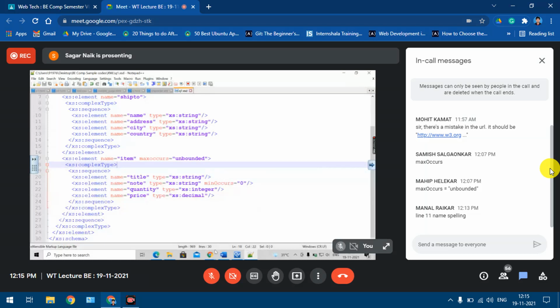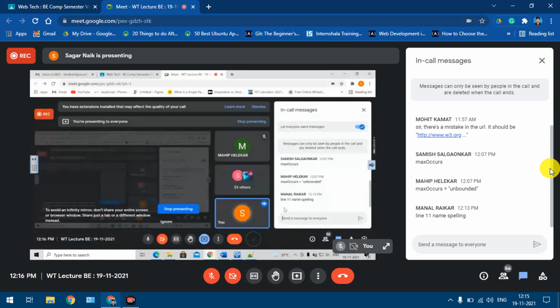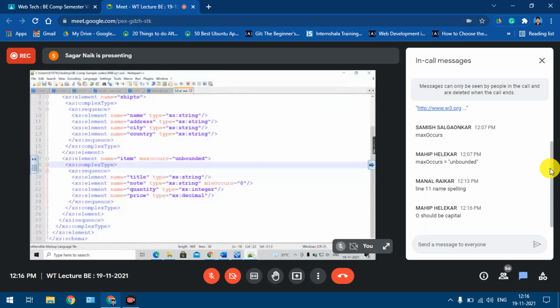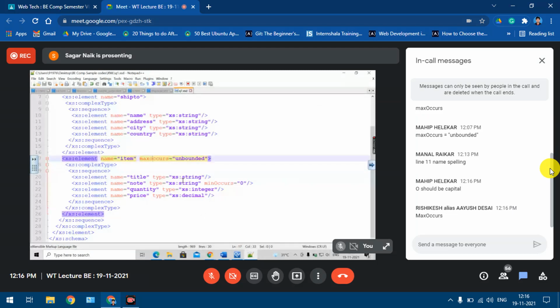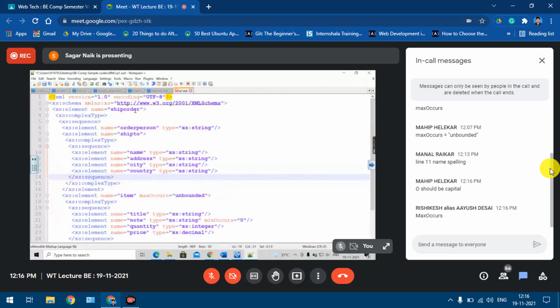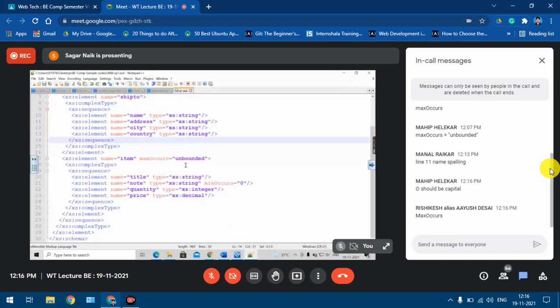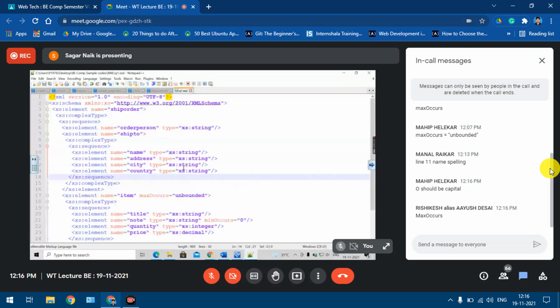Yes, good. That's why I'm asking you all to practice. Some people might just say that it is unbounded and all, but these small things are very important. It is case sensitive, so this is caps. And even in the URL I made a small mistake, so it was not referring to the DTD properly. You realize all these things only when you practice and then test.